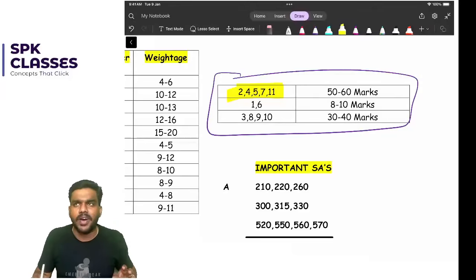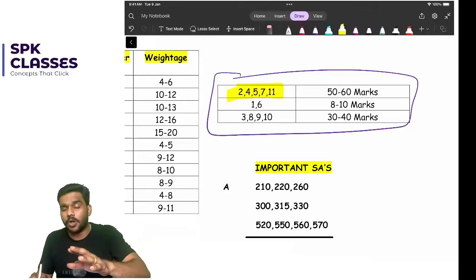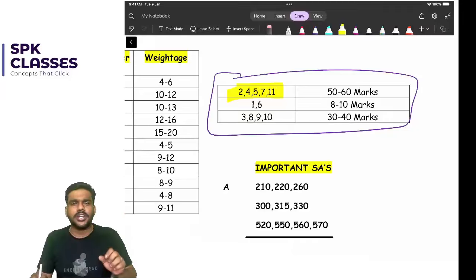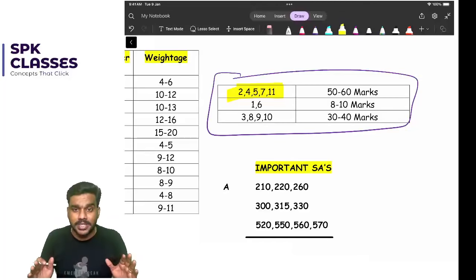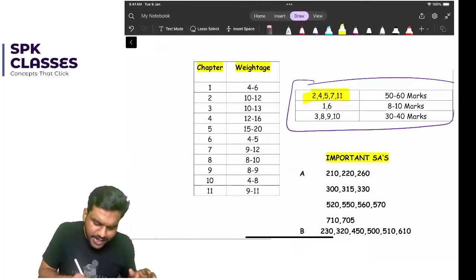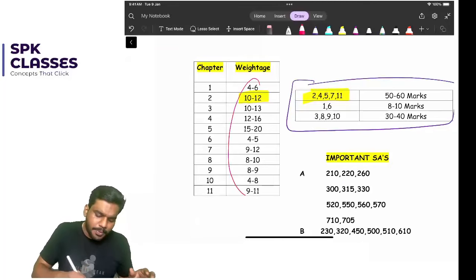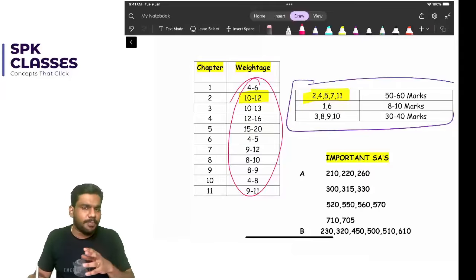Chapter number 2, where you will discuss audit planning and audit program. Both the topics are important, audit plan as well as audit program. Those who have attended our focus batch, I have given a list of topics that you are supposed to learn from chapter 2. Please make sure you cover all the topics in that list. Chapter 2 is very important. It has a weightage of 10 to 12 marks. I have prepared this weightage taking into consideration the past 5 attempts. This is the average mark for the past 5 attempts.